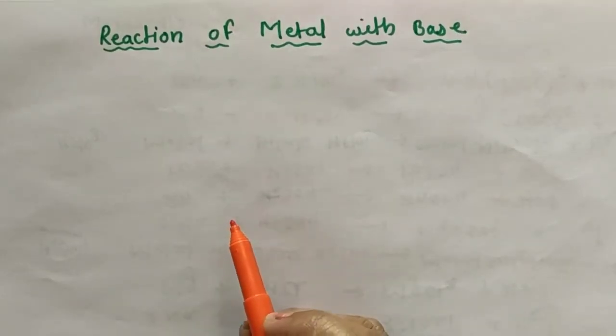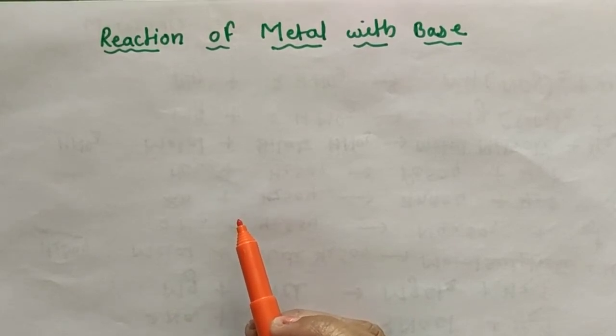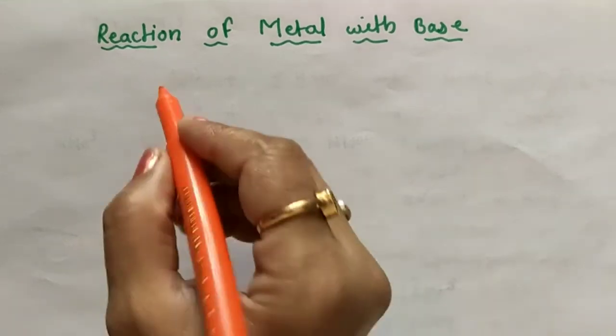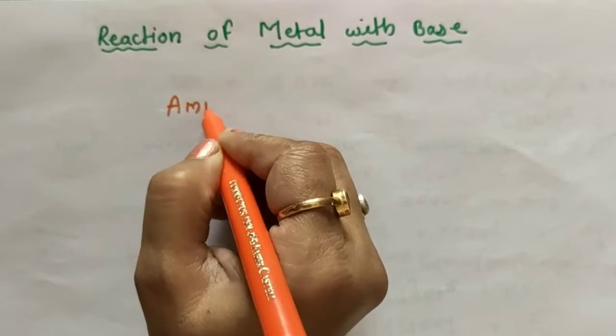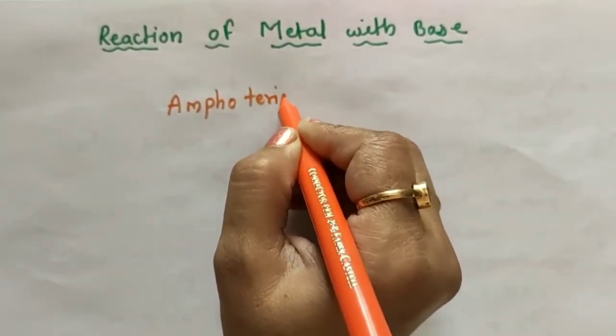Reaction of metal with base. In general, metals do not react with bases because metals have a basic property, but some amphoteric metals may form salt and hydrogen. Amphoteric metals.